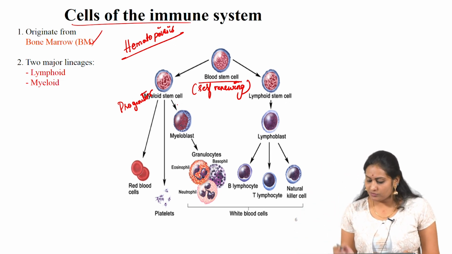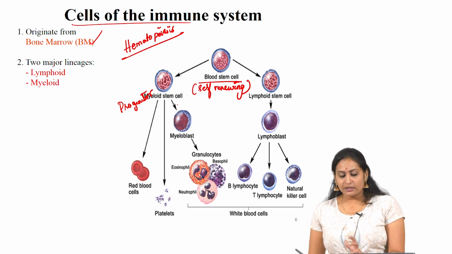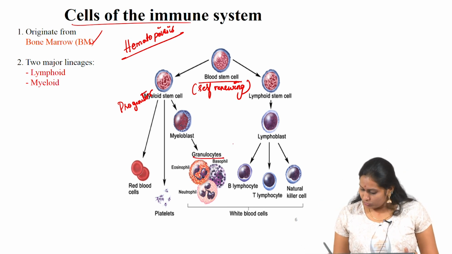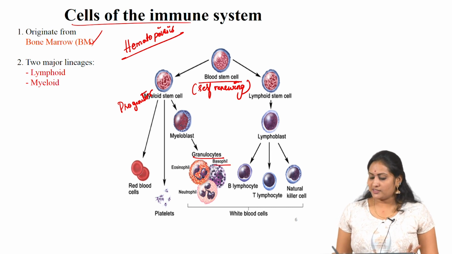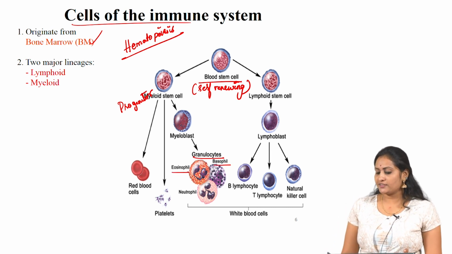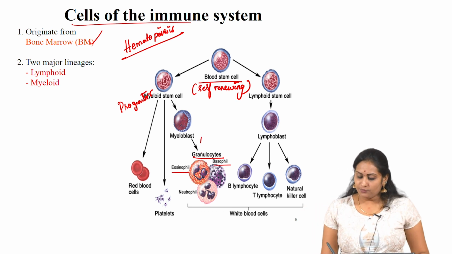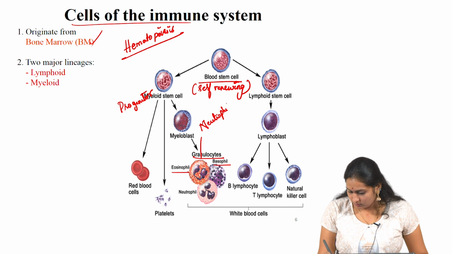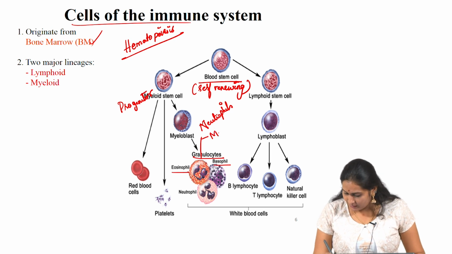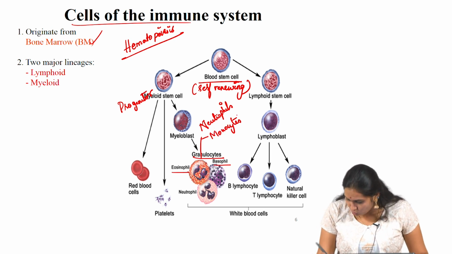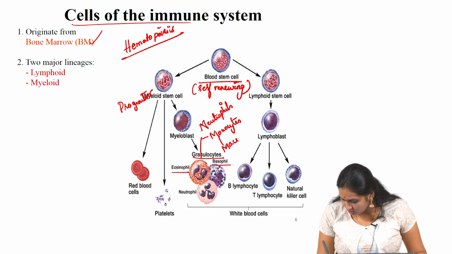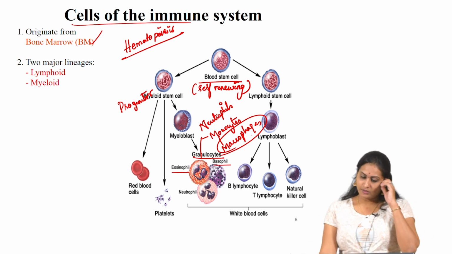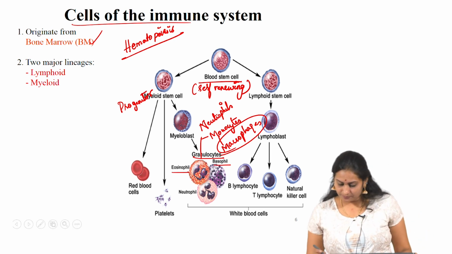The myeloid progenitor cell will give rise to granulocyte progenitor cells, basophil progenitor cells, and eosinophil progenitor cells. From the granulocyte progenitor, it will give rise to neutrophils, and monocytes, and these monocytes give rise to macrophages, which are very important cells responsible for the immune system, immunity.